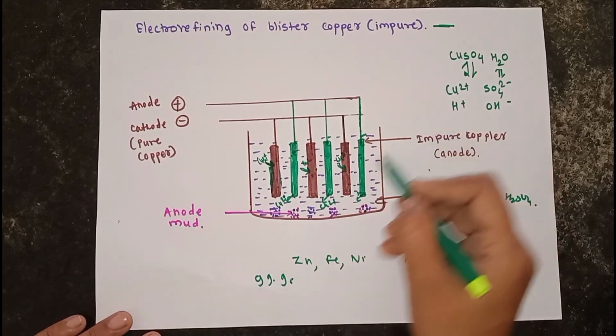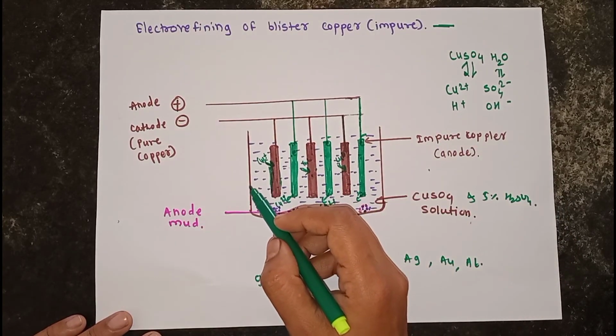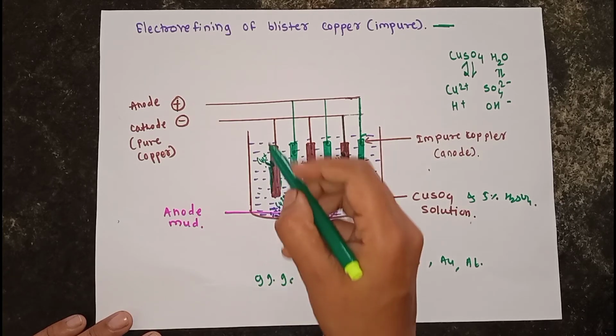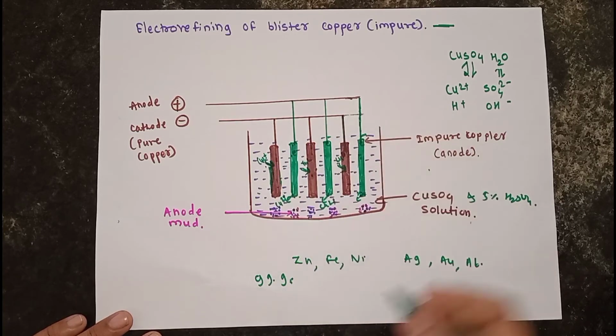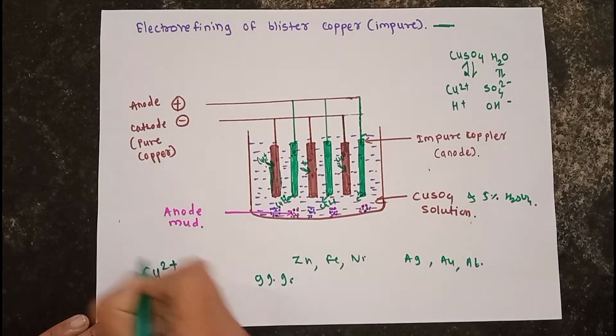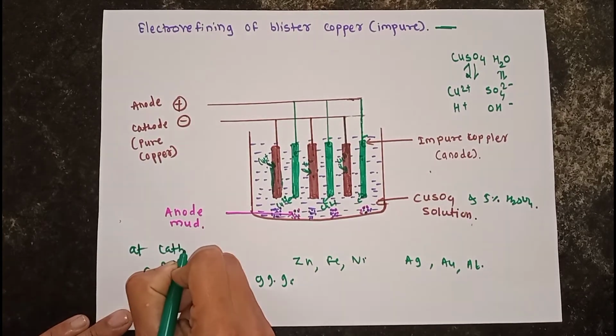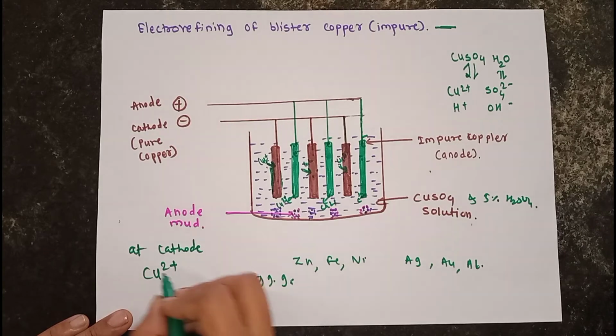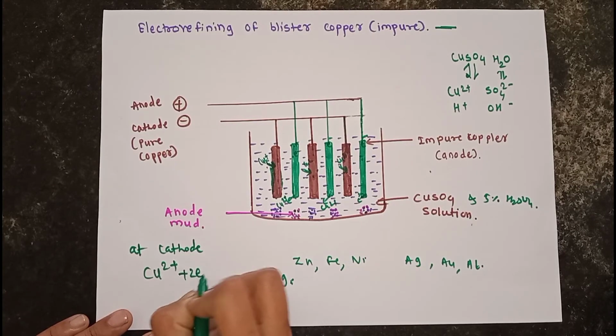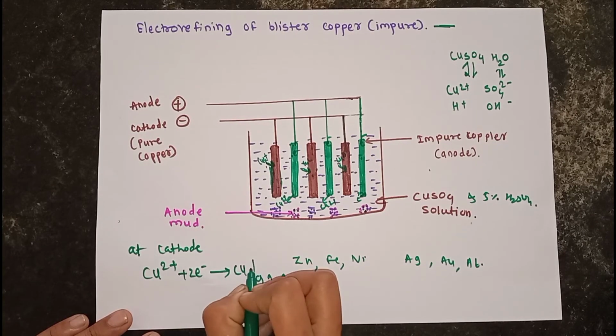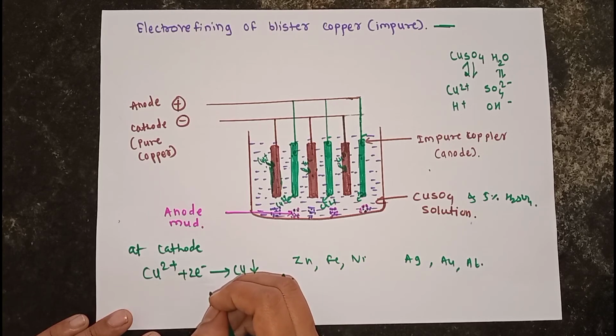At the cathode, the Cu2+ ions in the solution accept the electrons to produce copper, and they get deposited on the cathode.